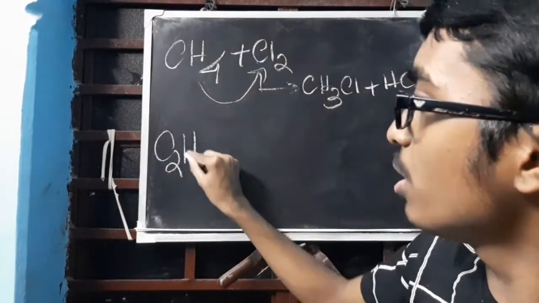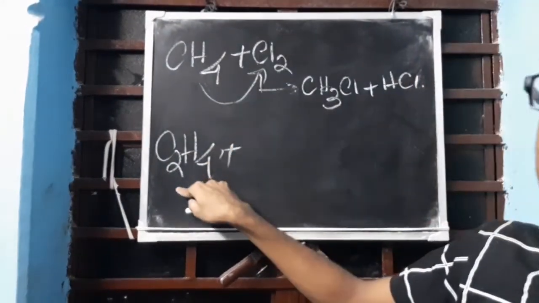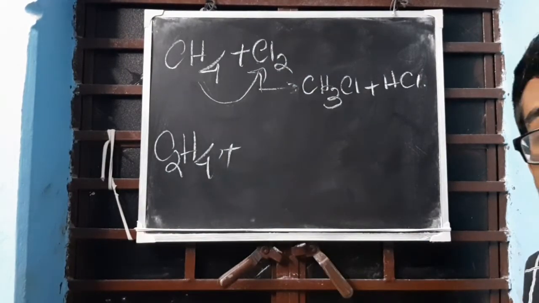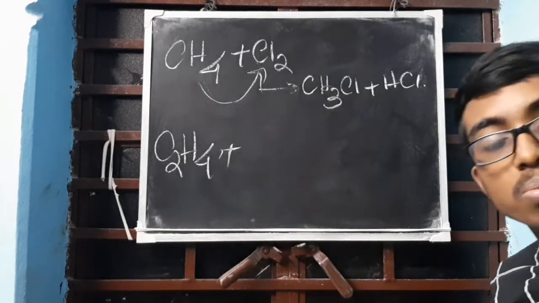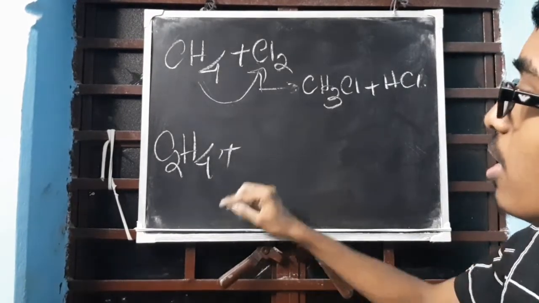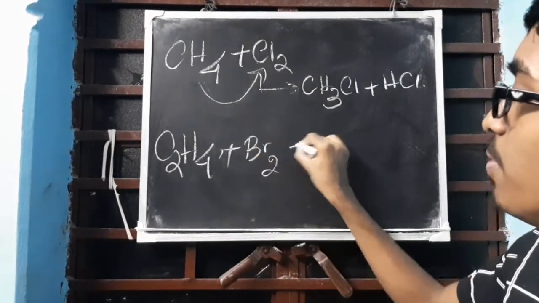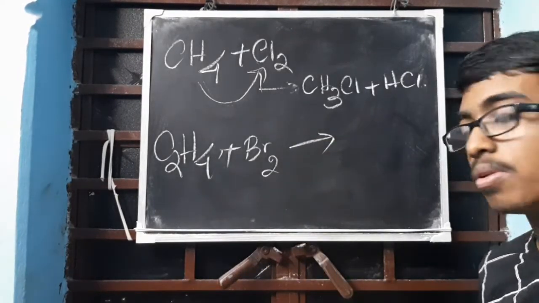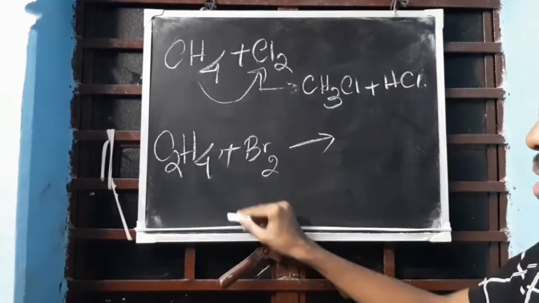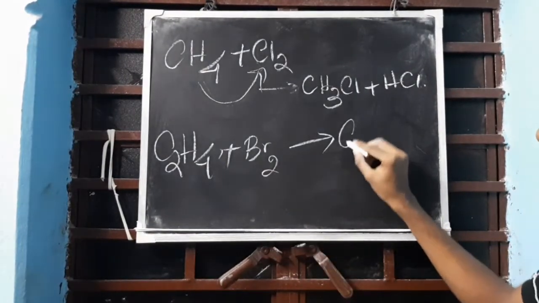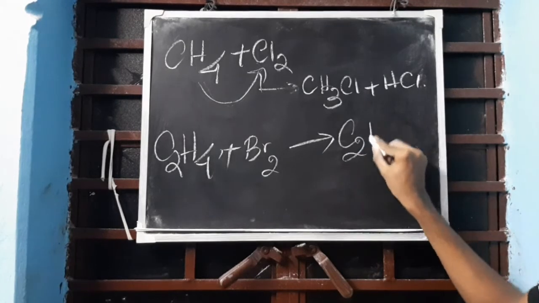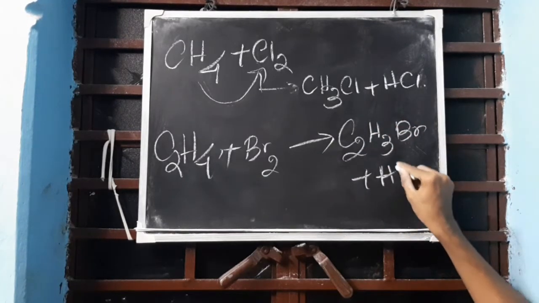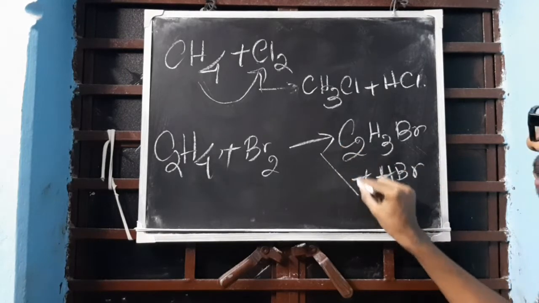Suppose I take C2H4. What is this? Naming I have not yet come to, but this is ethene. Clear? This is ethene, the first member of alkene group. Now with this, if I add Br2, this will say, give me more, I will eat it. It will not displace, it will not give one of the hydrogen to form HBr. If you write C2H3Br plus HBr,